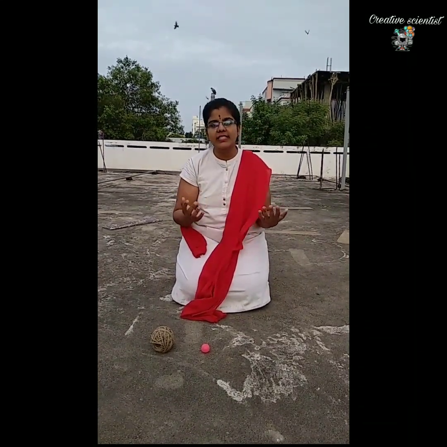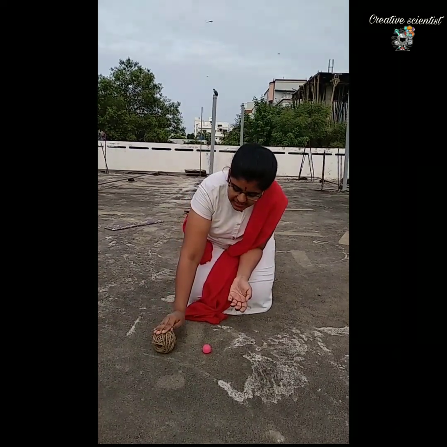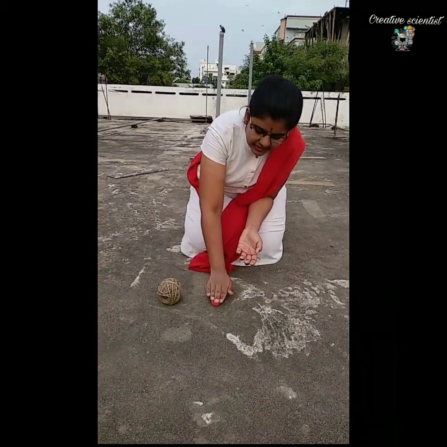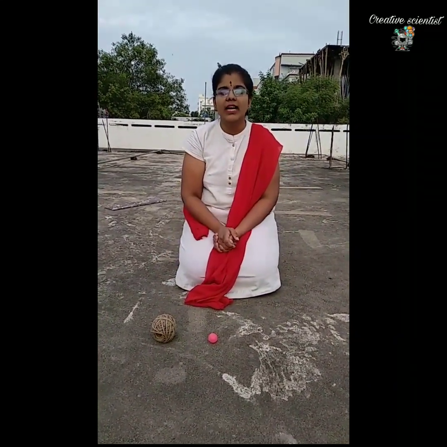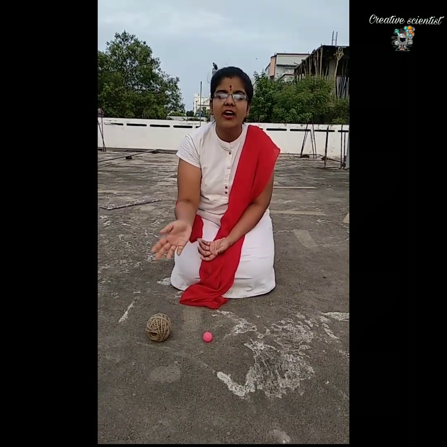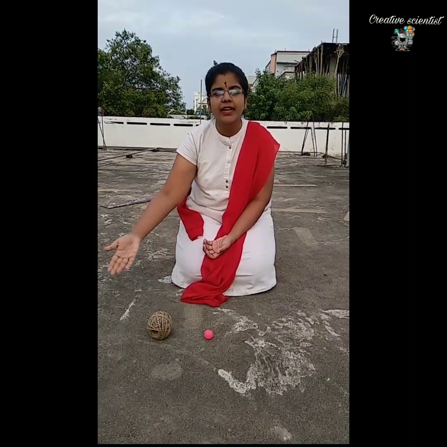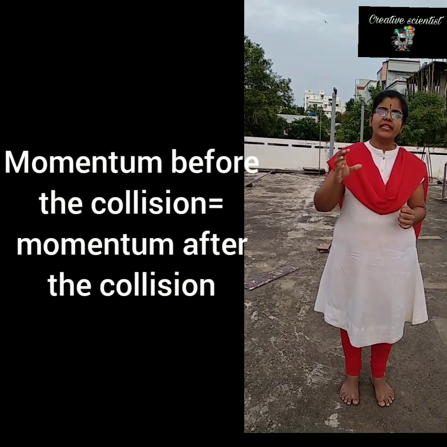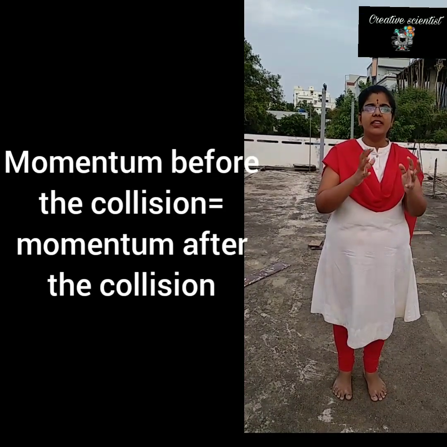So here, what is the second law and what is the third law? The third law is that this object has applied some force onto this object and this one has applied an equal and opposite force onto the other object. That's why they both have acquired different velocities after the collision, whereas before the collision they had different momentums. So in the law of conservation of momentum, the momentum of the two objects before the collision will be equal to the momentum of the two objects after the collision.